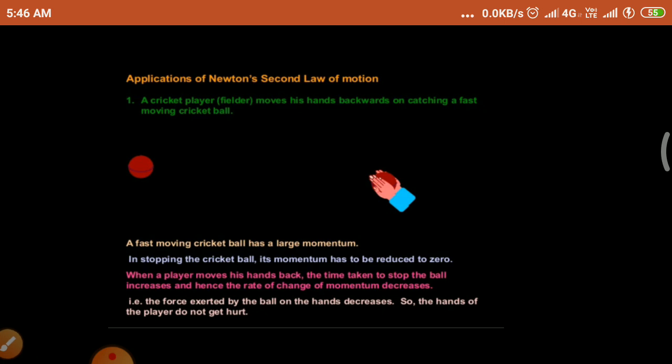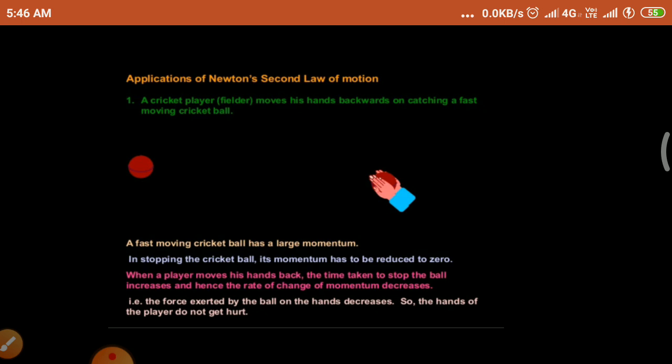In stopping a cricket ball, its momentum has to be reduced to 0. If you do not reduce the momentum, the cricket player can get hurt. So how can the cricket player reduce the momentum of the object?